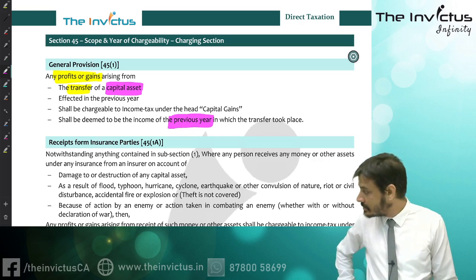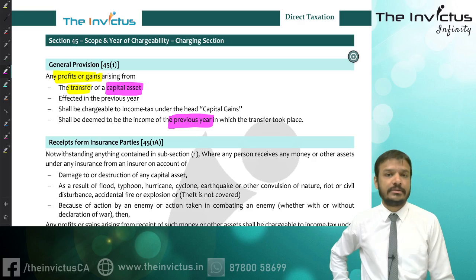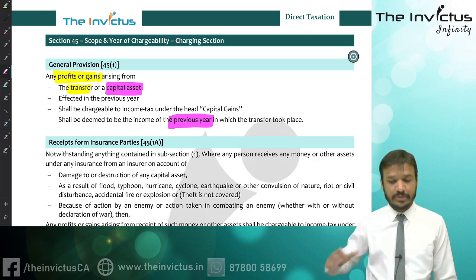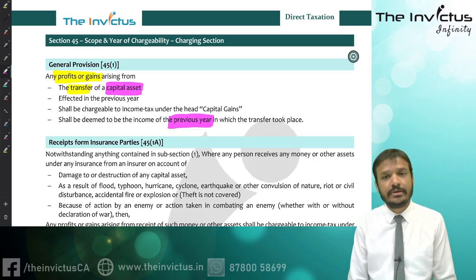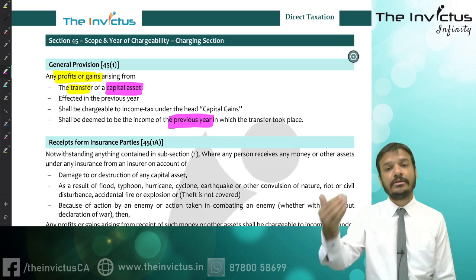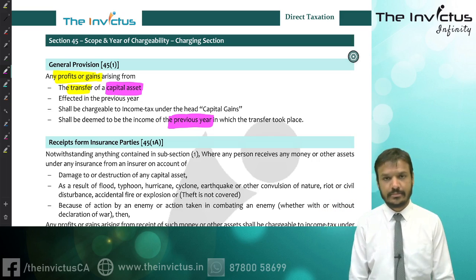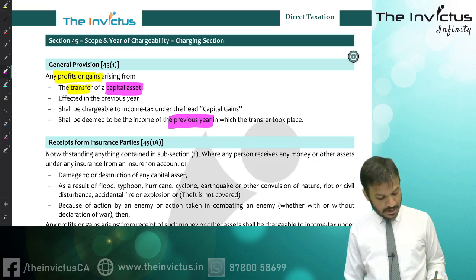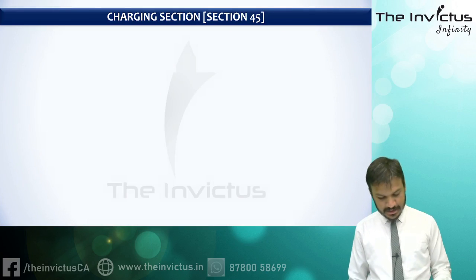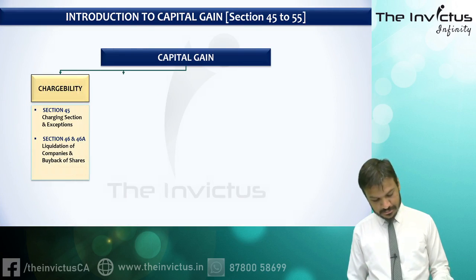So the first condition is that it must be a capital asset. There must be a transfer. If there is a profit or gain on such transfer, it will be taxable in the previous year in which the transfer took place. So now a question will be raised: can we consider any income?